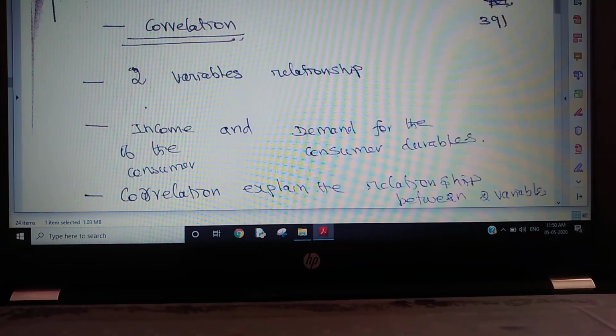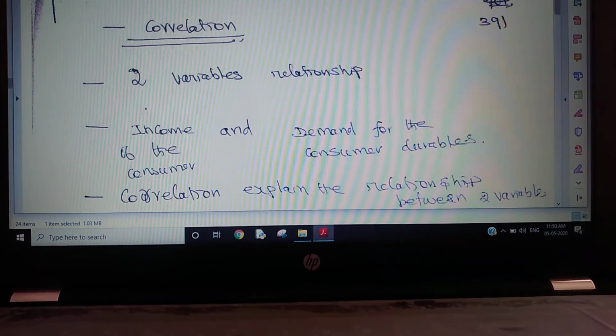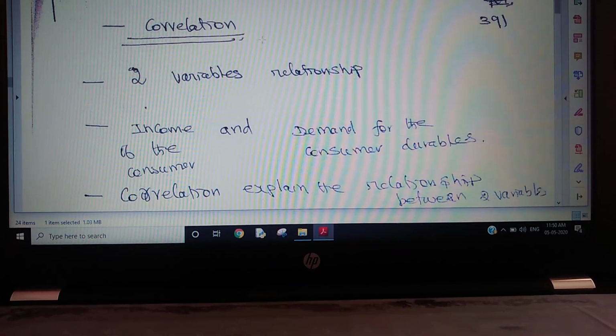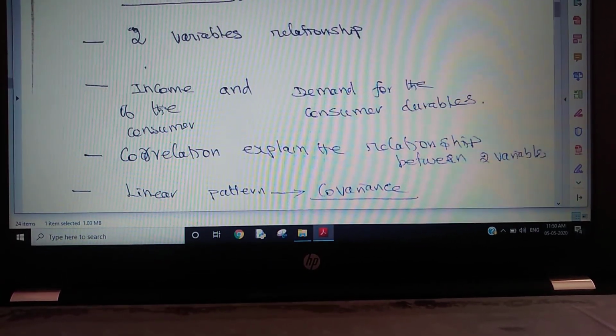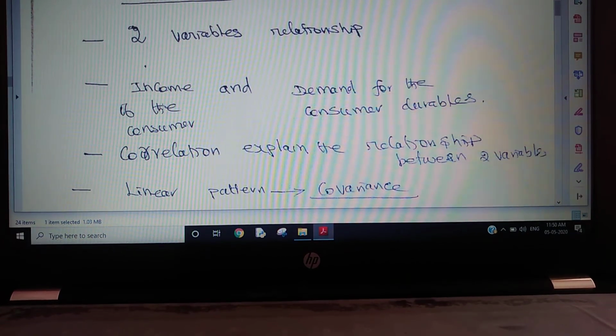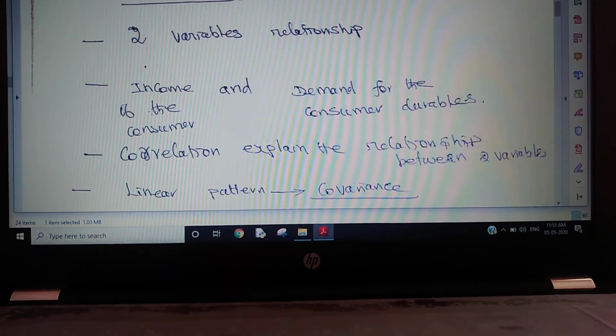So correlation is really nothing but testing the association between two variables. We already discussed bivariate analysis. So here, the word is the relationship between two variables. Say, for example, income and demand: income of the consumer and demand for the consumer durable. Yes, income increases, demand increases. Which is dependent and which is independent, that's for later.